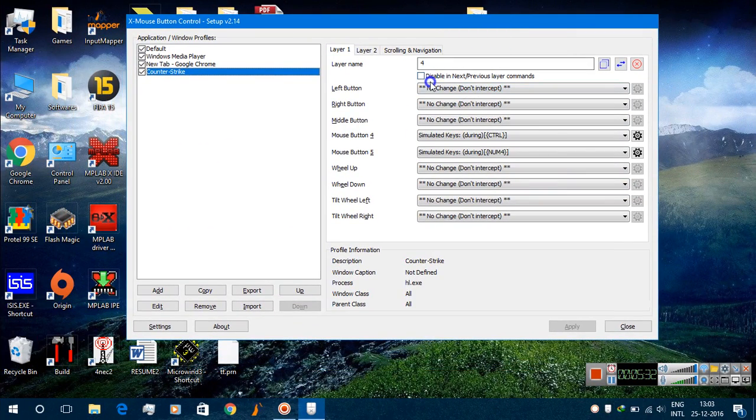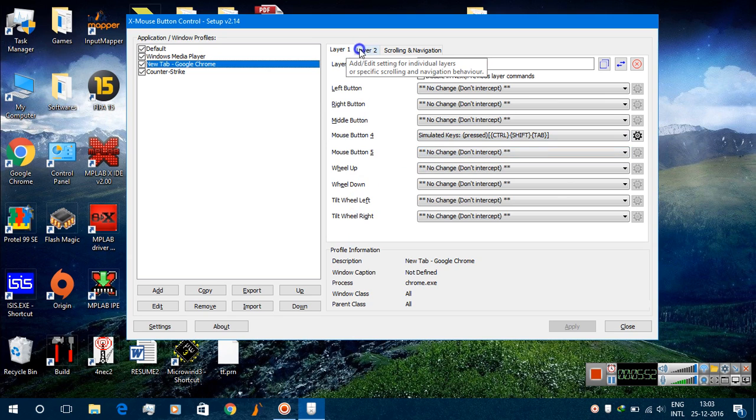Now let us check what features are available in XMouse Button Control. As you can see, you can add any application in this list and you can select any application, and then you can set different keys for different purposes. There are different layers. You can switch between the layers, then set Apply.